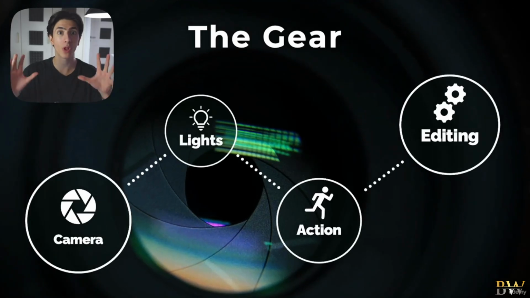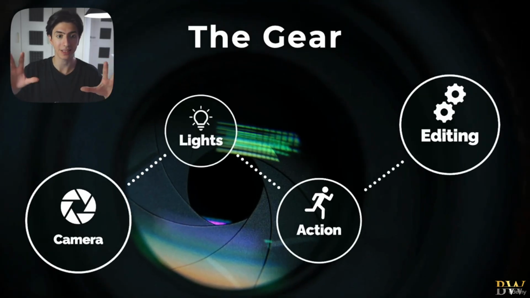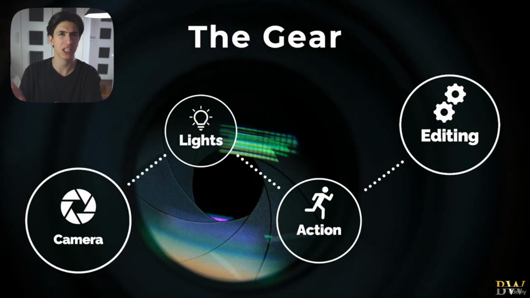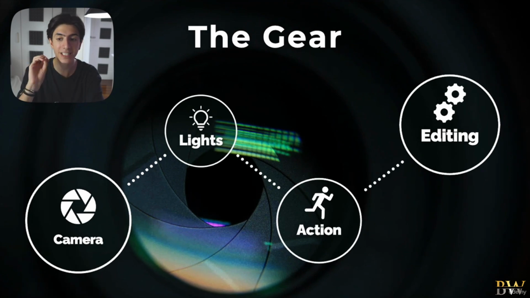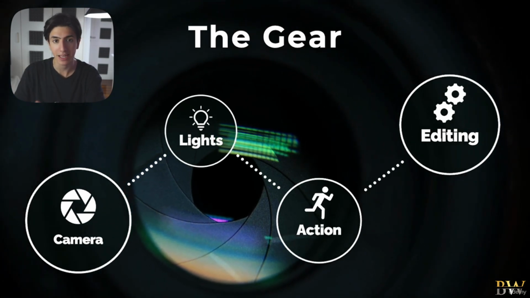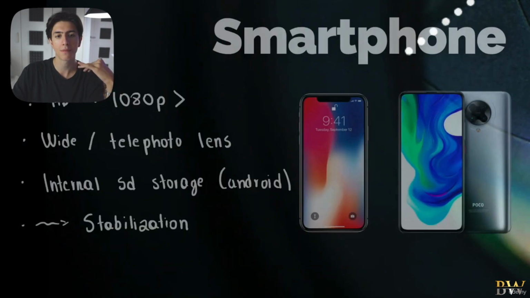So again, ladies and gentlemen, welcome to the gear lesson. Those are the different categories of gear that we're going to be analyzing in this session right here. Again, we're going to be talking about the camera, we're going to be talking about lights, action, and then finally editing. So let's go. We're going to start with the camera.